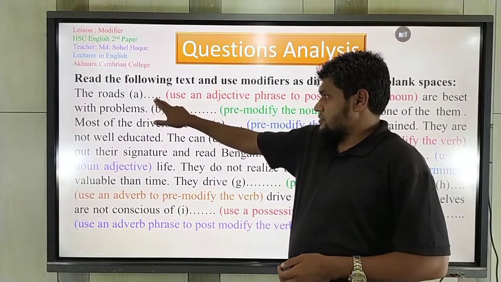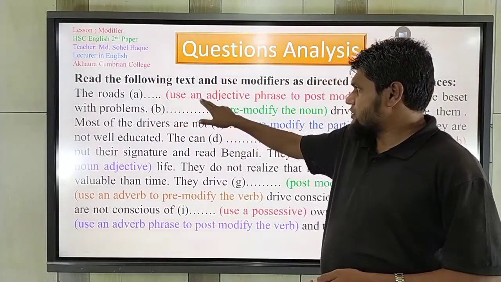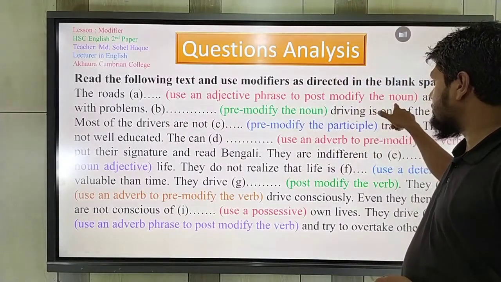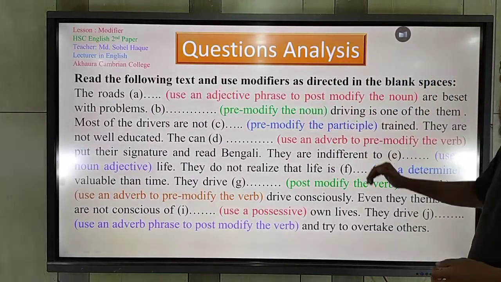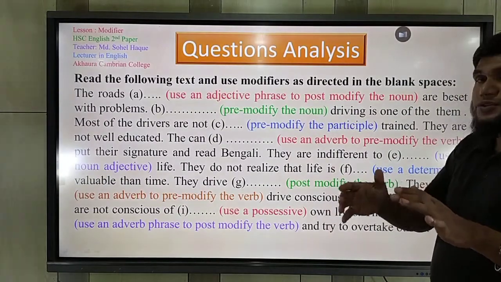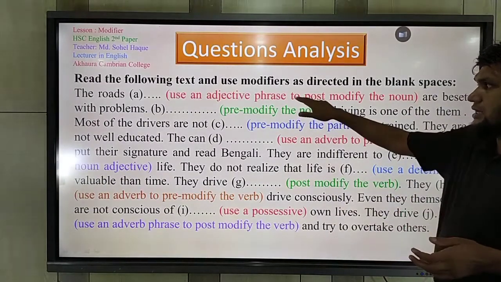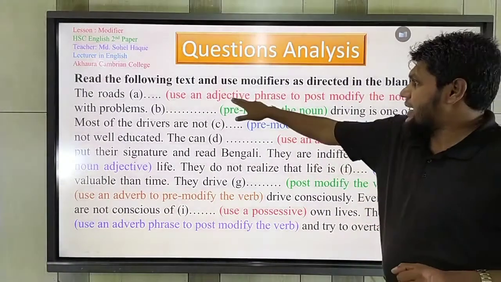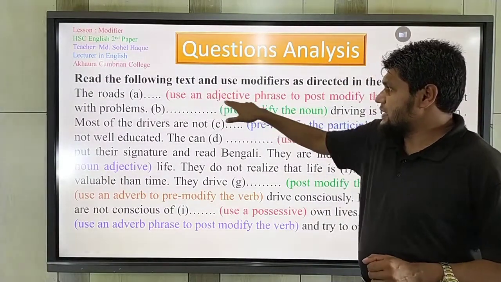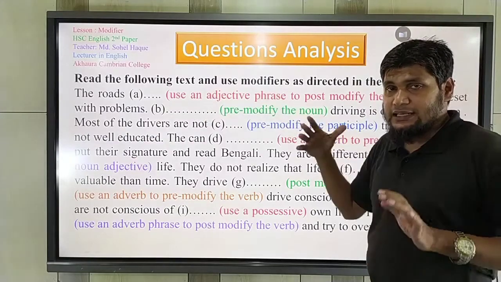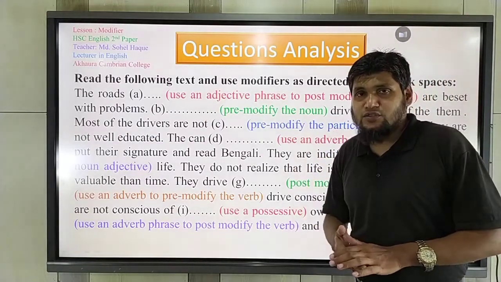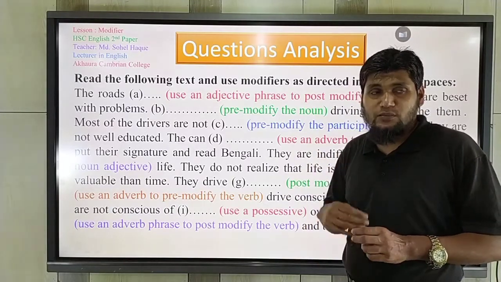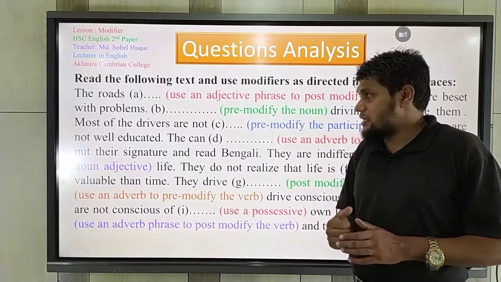The roads, number A. Use an adjective phrase to post-modify the noun. To post-modify the noun, you should understand the direction. Adjective phrase. You should use an adjective phrase. I think you have understood phrase. A group of words. You should use a group of words, more than one word. Understand?